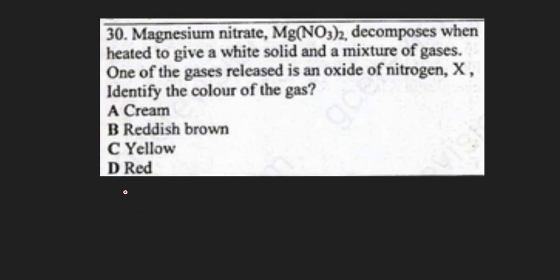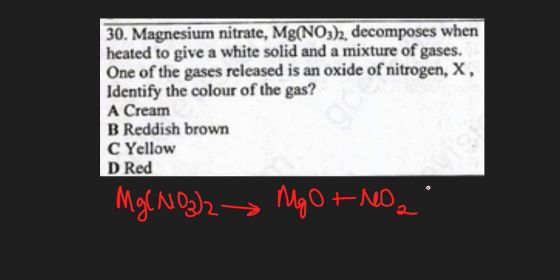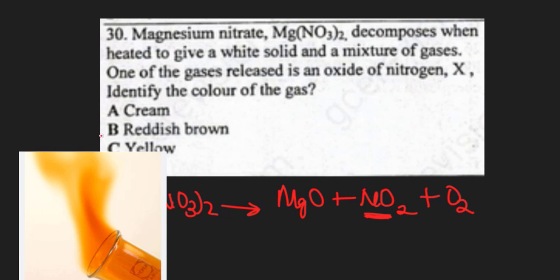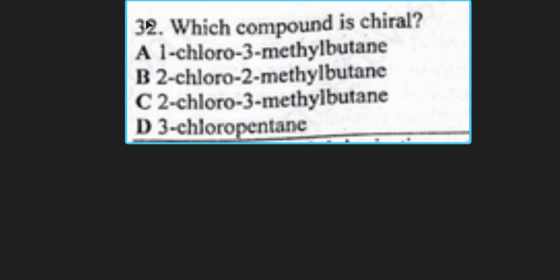When the nitrates of group 2, like magnesium nitrate, are decomposed, the products formed are the oxide of the metal plus nitrogen dioxide plus oxygen gas evolved. Nitrogen dioxide is the oxide of nitrogen they're talking about, and it has a reddish brown coloration, making B correct.